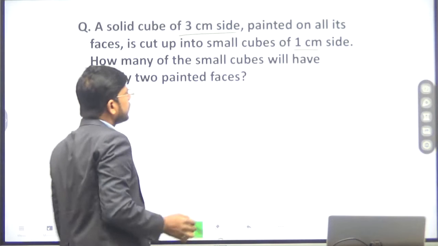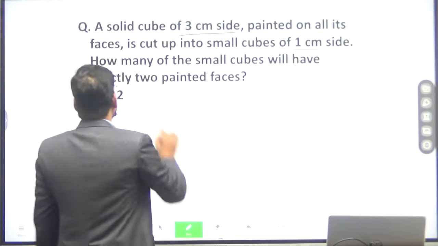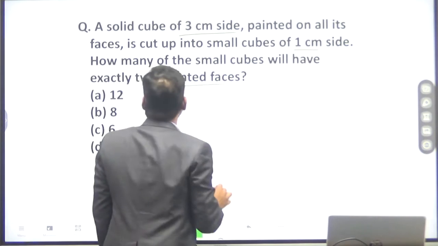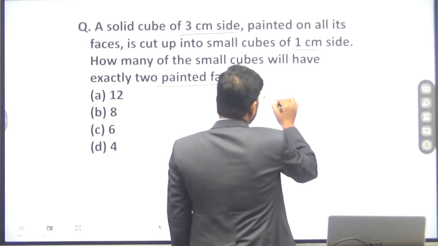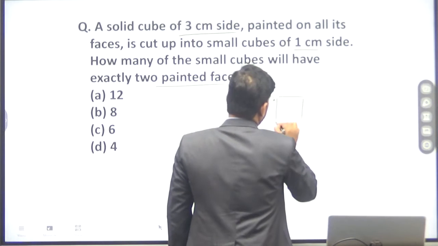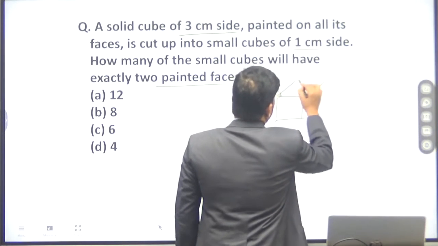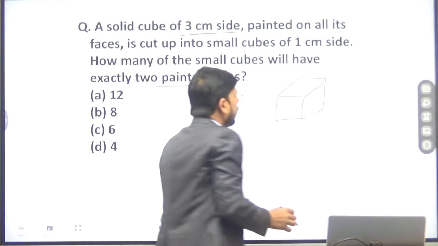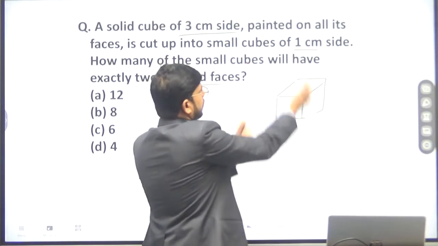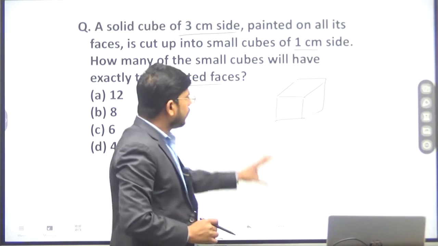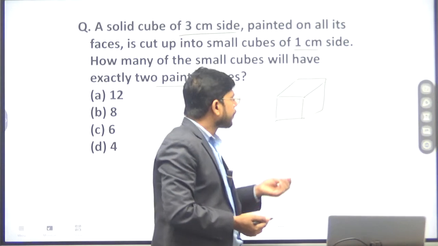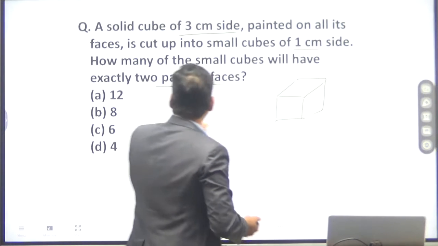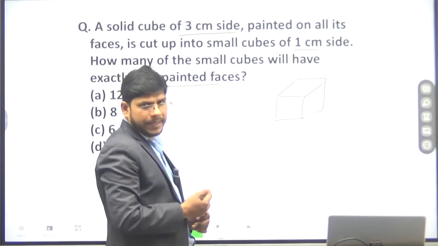How many of the small cubes will have exactly two painted faces? Suppose here there is a larger cube, and all the surfaces are painted. What we have to find out is how many smaller cubes have only two faces painted.